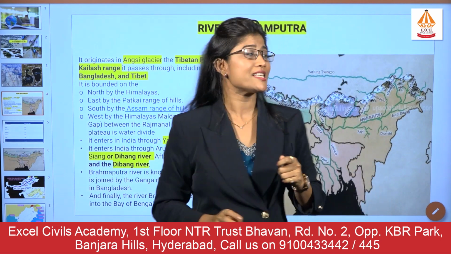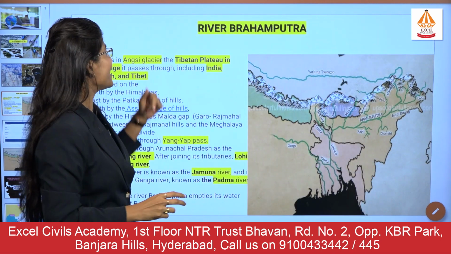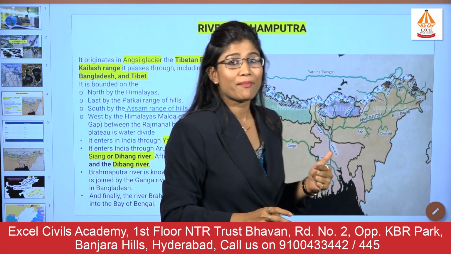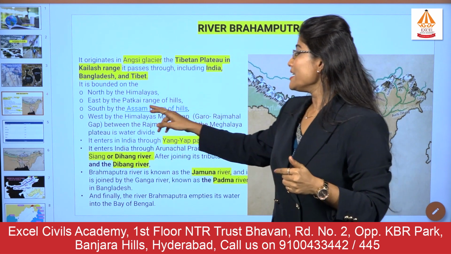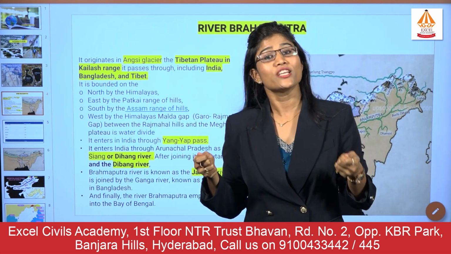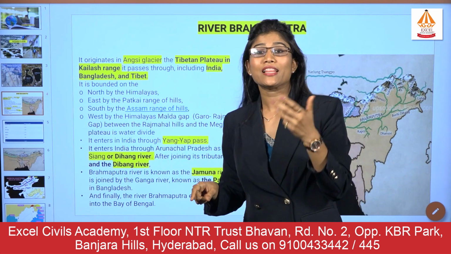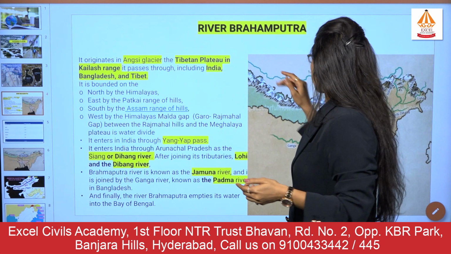It originated, as I said, in the Angsi glacier in the Tibetan plateau. Also, it is bounded on one side by the Himalaya, on the eastern side by the Patkai Bum, on the southern side by the Assam range hills, which are the Garo, Khasi and Jaintia, and on the western side we have this Malda Gap. And as it is flowing